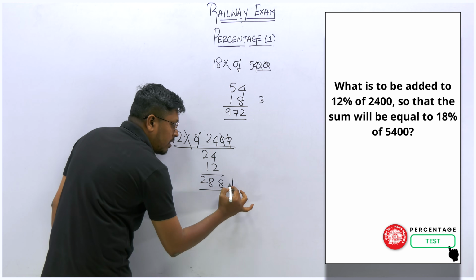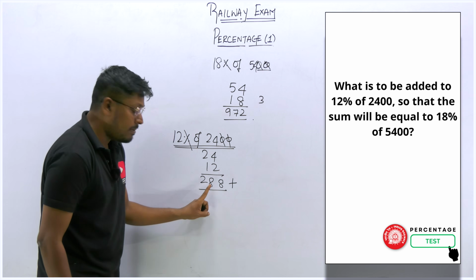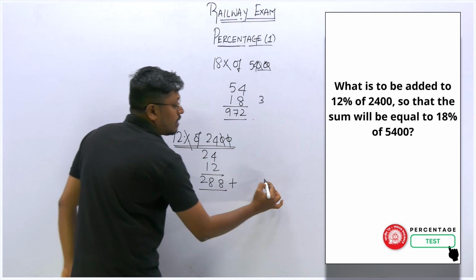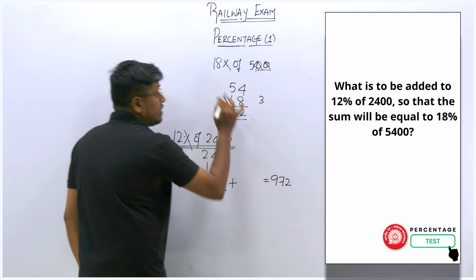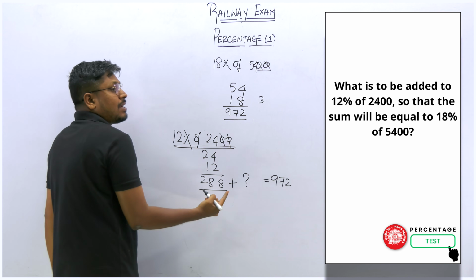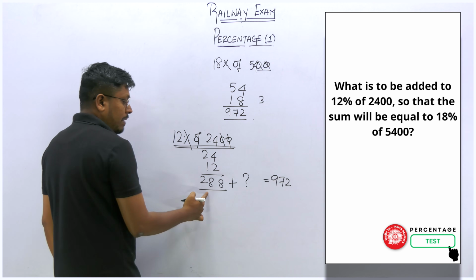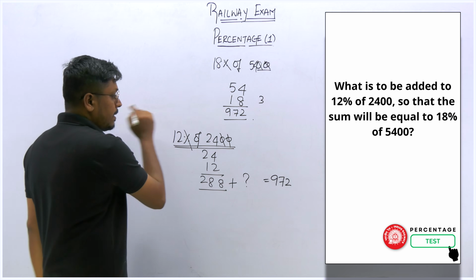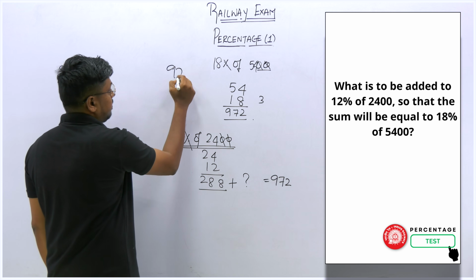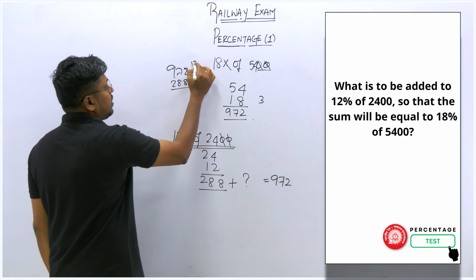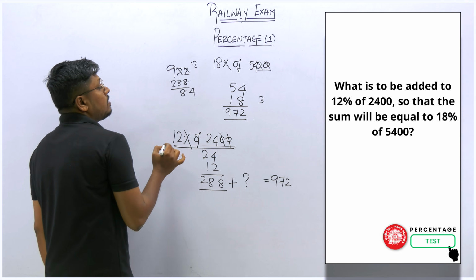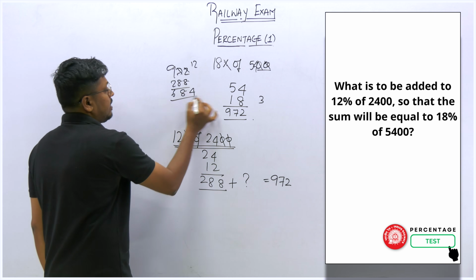Now according to the question, we need to add some number to 288 in order to get the answer 972, which is 18% of 5400. So what number has to be added to 288? That is our target. Just subtract 972 minus 288. The result will be 684. Let me check. 288 plus 684: 8 and 4 is 12, so 2 carry 1, then 6, 16, 8, so 8 here, 972.